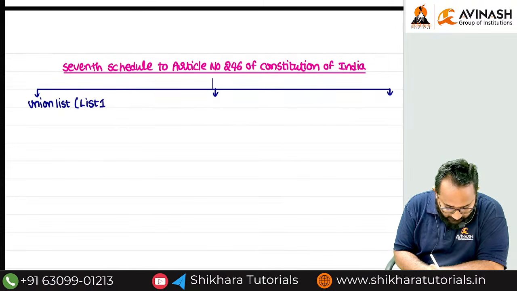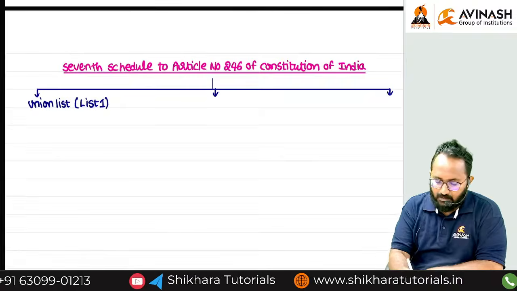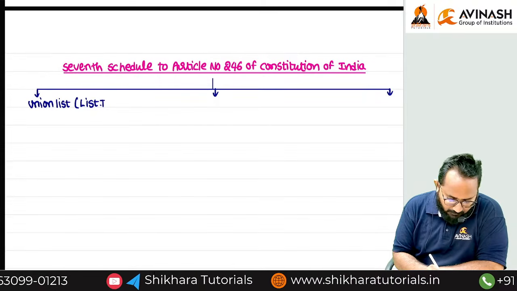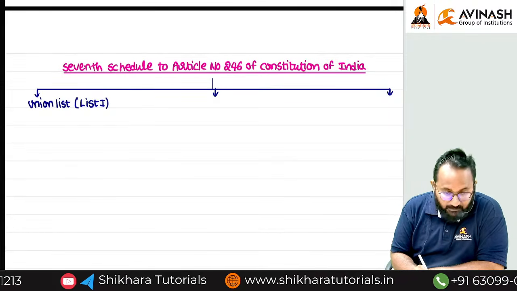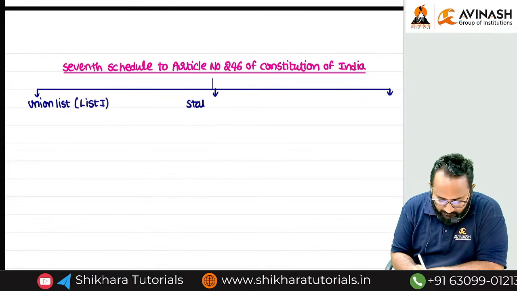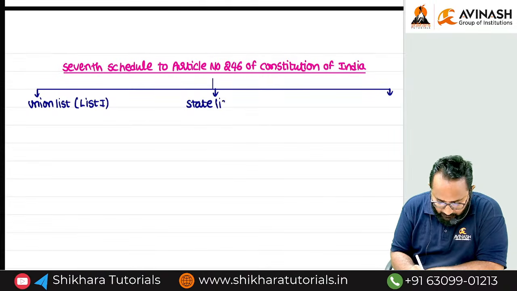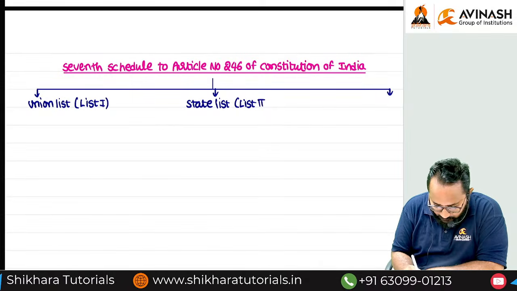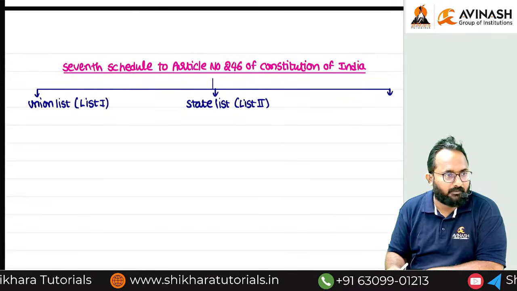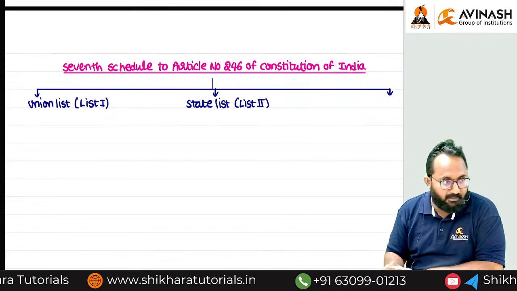List 1. Roman numerals can be placed for List 1. The second is called the State list, which also has another name: List 2. The third one is the Concurrent list, that means the combined one.